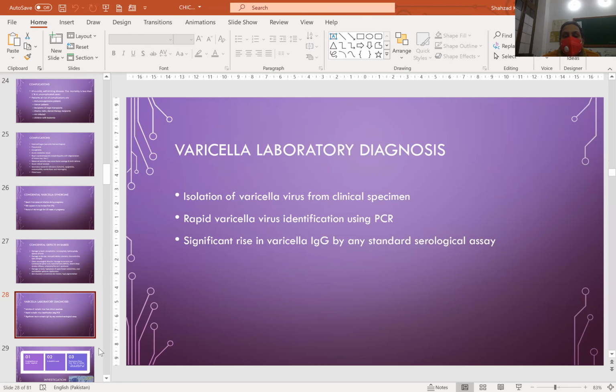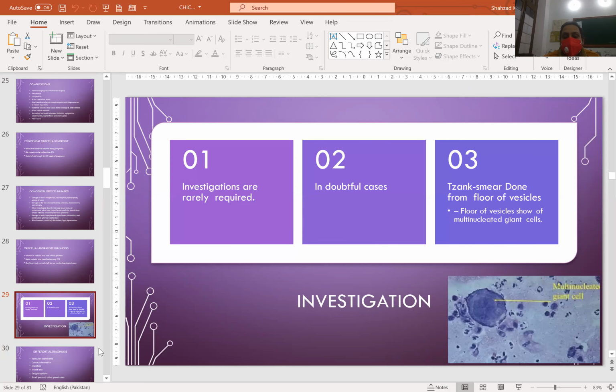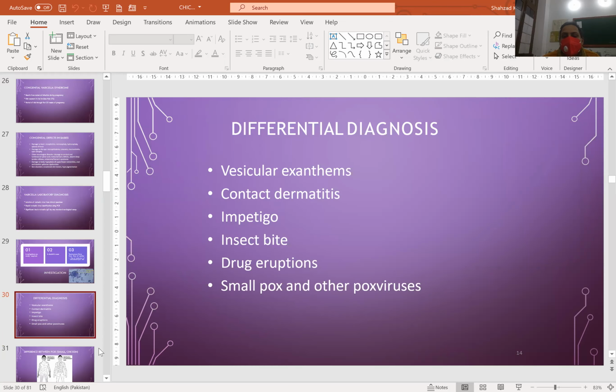Varicella laboratory diagnosis includes isolation of varicella virus from the clinical specimen, rapid varicella virus identification using PCR, and a significant rise in varicella IgG by any standard serological assay. Investigations are rarely required in doubtful cases. Tzanck smear done from the vesicles shows multinucleated giant cells. Differential diagnoses include vesicular exanthems, contact dermatitis, impetigo, insect bite, drug eruption, and smallpox or other pox viruses.